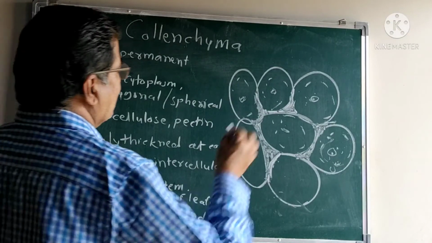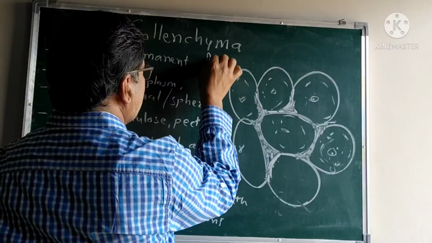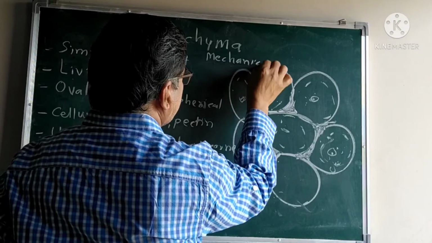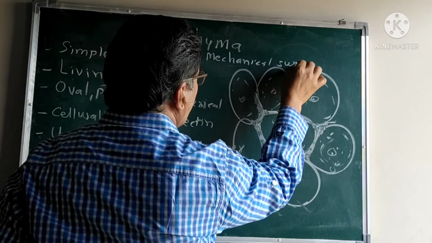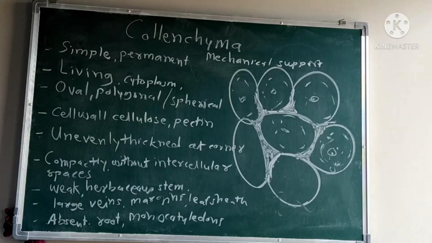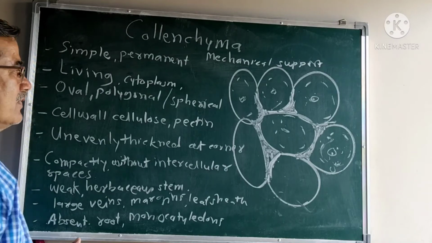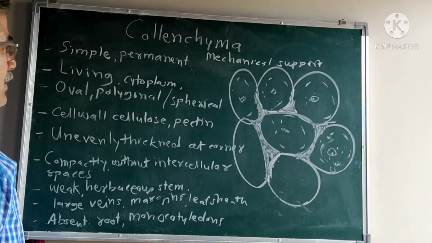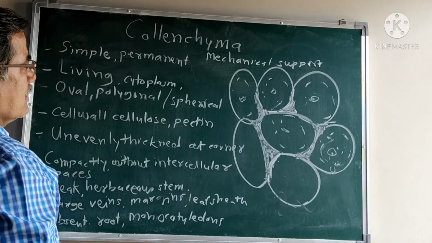Therefore, its function is to give mechanical strength and support, elasticity, and strengthening, and therefore in the stem or leaf base, elongation takes place.